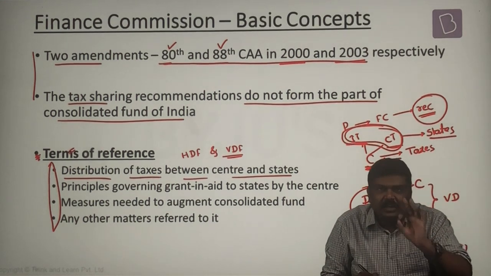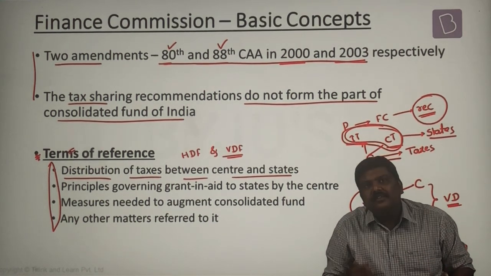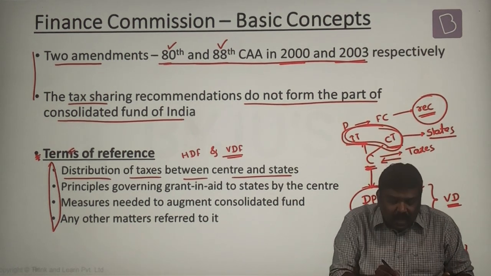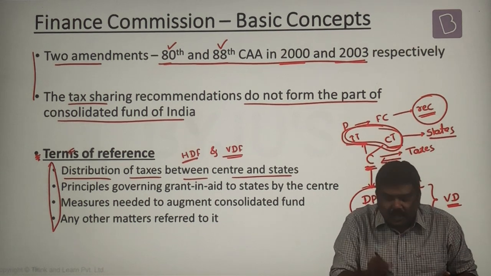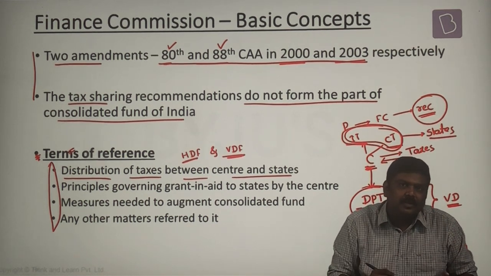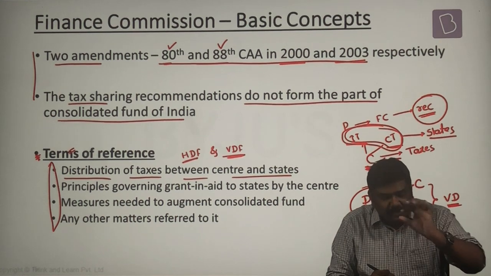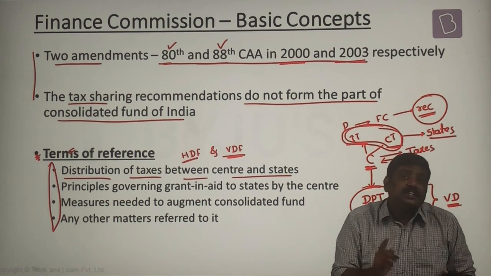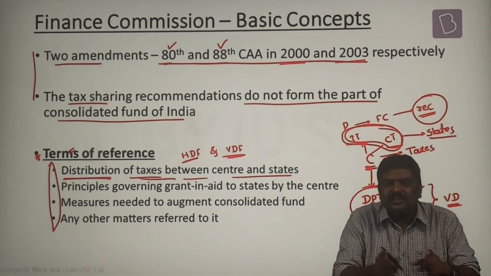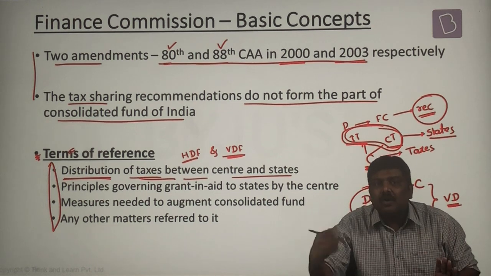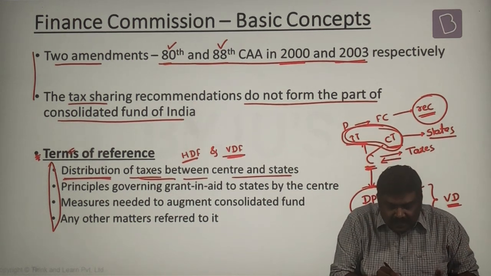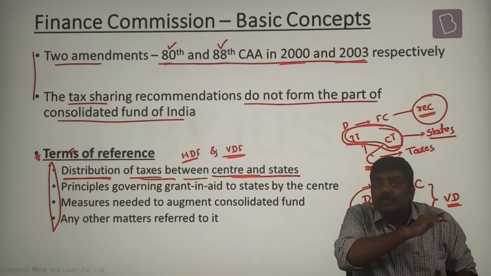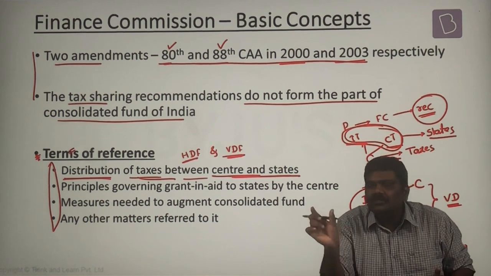The Finance Commission will give you a formula with respect to vertical devolution, and will also give a formula with respect to horizontal devolution. Those are known as the vertical devolution formula and the horizontal devolution formula. Or else, generally this function will be said like this: the Finance Commission will give a recommendation with respect to distribution of taxes between the center and the states and amongst the states. When they say between the center and the states, it is the vertical devolution formula, and when they say amongst the states, it is the horizontal devolution formula.